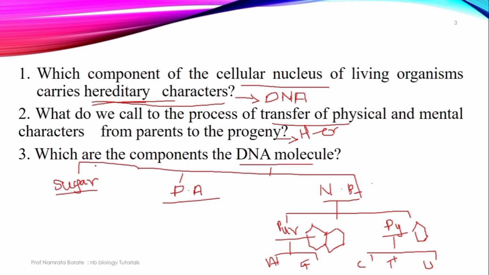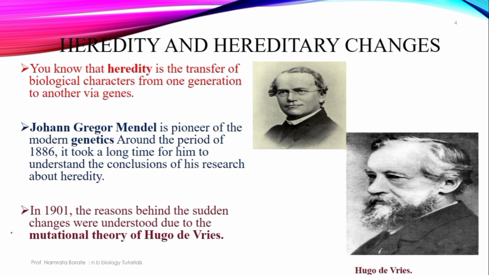So what are the components of the DNA molecule? What's the long form of DNA? DNA is deoxyribose nucleic acid. There are three components: a pentose sugar, a phosphate group, and the third one is a nitrogen base. I think all of you understand up to this. The next one we see, the first point in this topic, heredity and the hereditary changes.